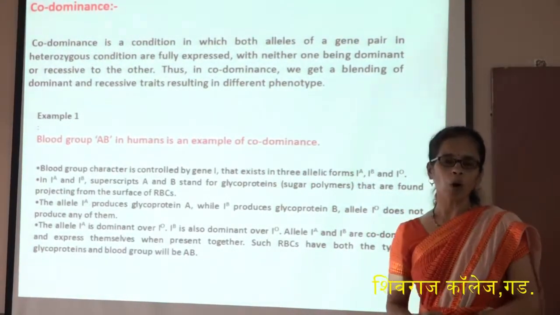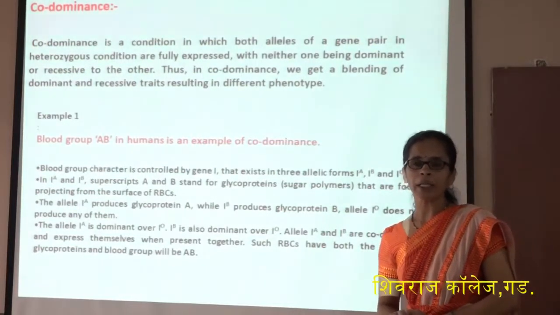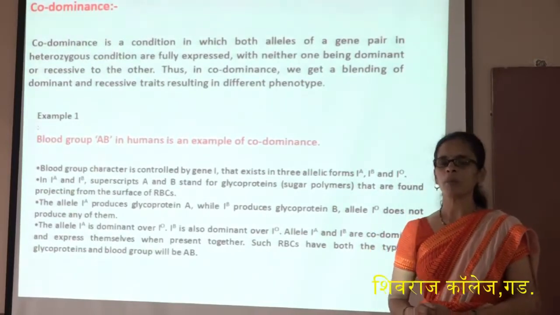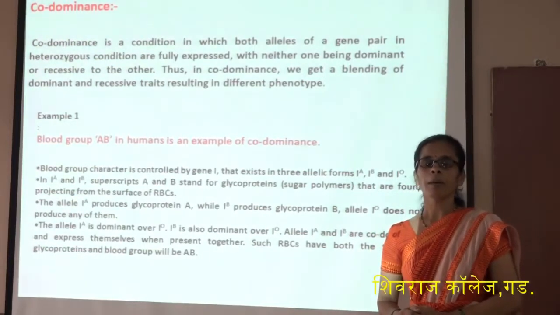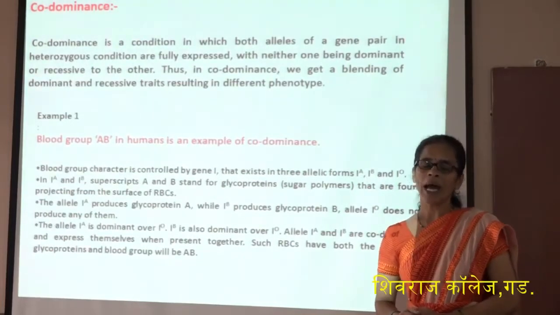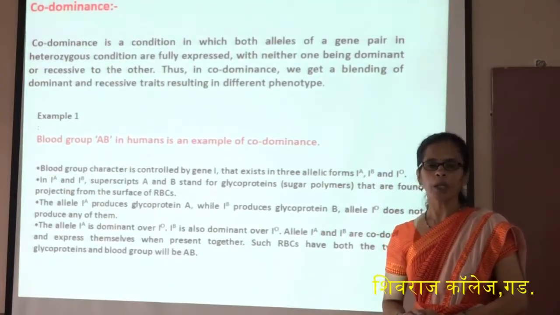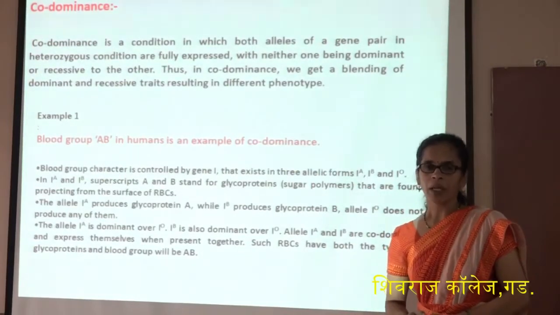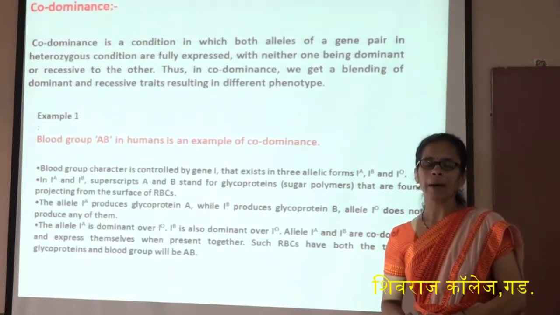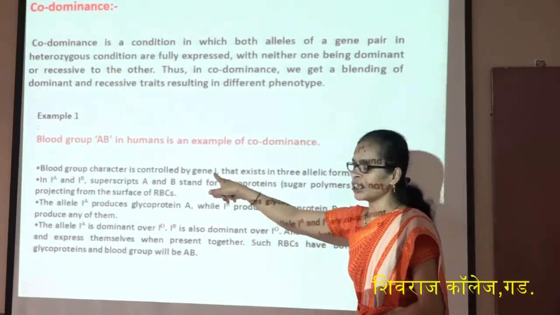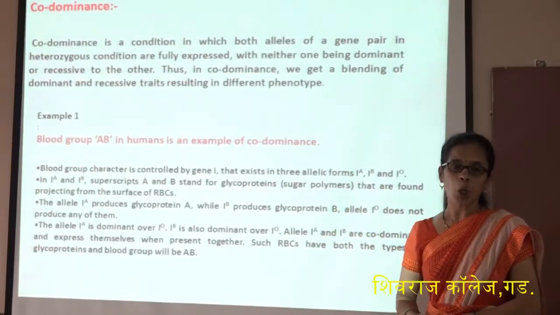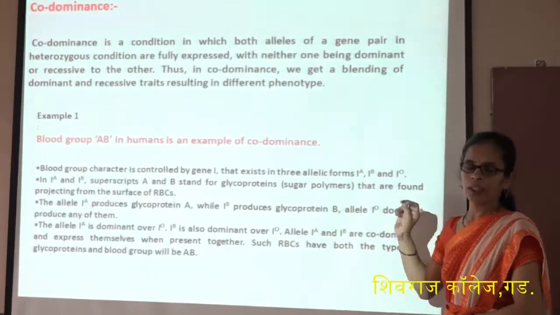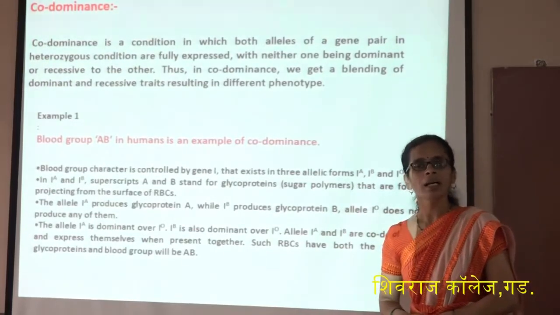The example of codominance in human beings is the blood group. In human beings, there are 4 types of blood group: A blood group, B blood group, O blood group, and AB blood group. The blood group is controlled by a gene called the I gene. This I gene shows 3 alleles, that is IA, IB, and IO.